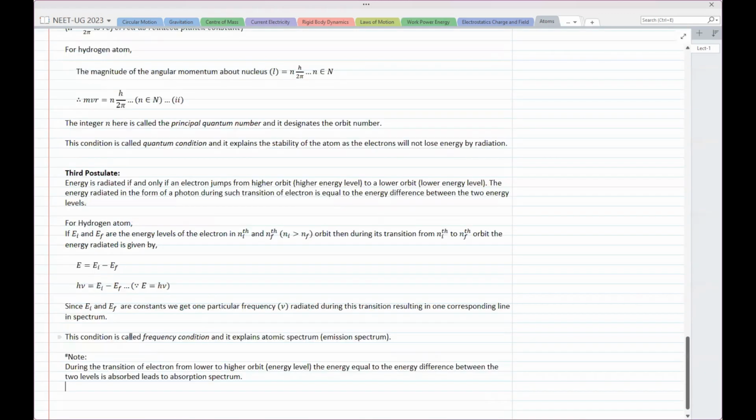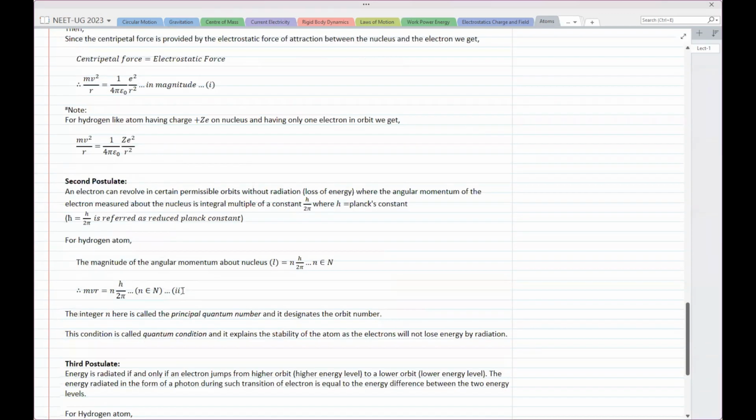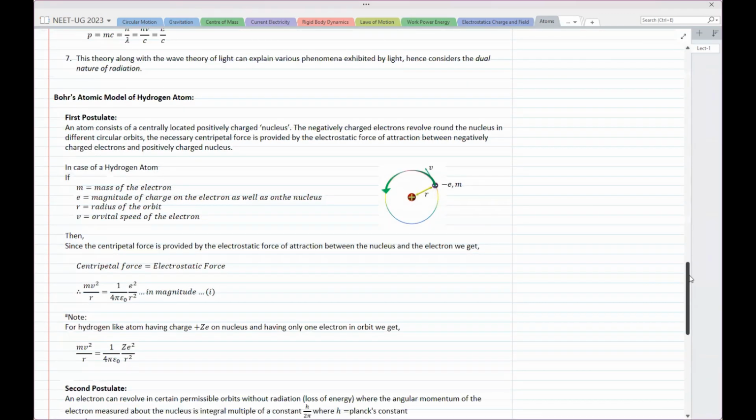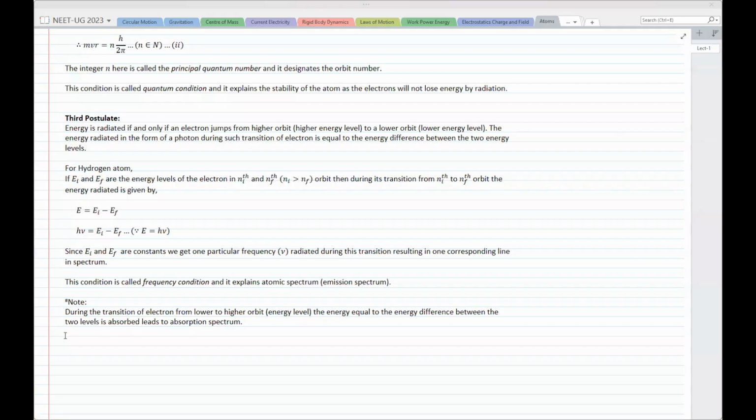The important point here is very simple. If an electron jumps from a higher orbit to a lower orbit, it radiates energy. Then if it has to go from a lower orbit to a higher orbit, it will absorb energy. And how much energy is radiated or absorbed? It is equal to the energy difference between the two energy levels. Okay, respectively, इतना होना चाहिए. Fine. Now you go through this Bohr's atomic model once, and then we can proceed to the next part. Go through it once.